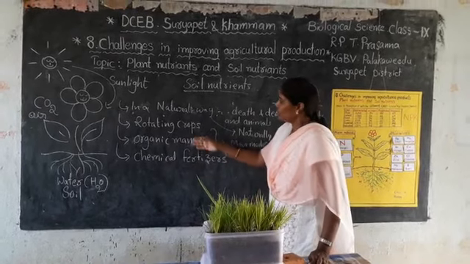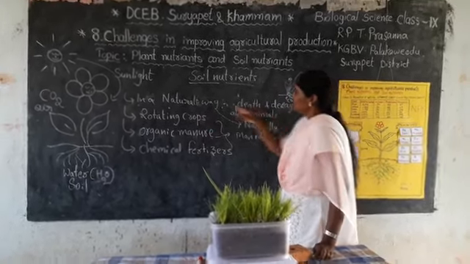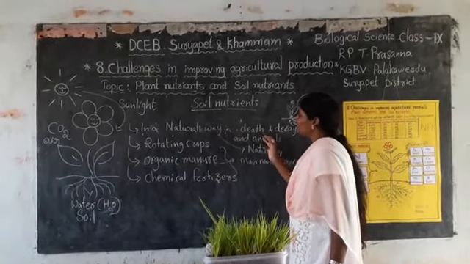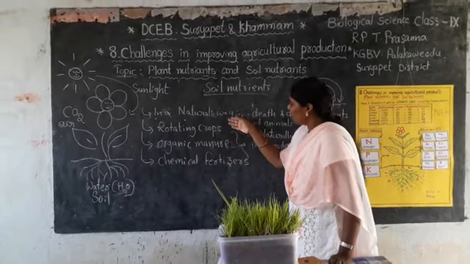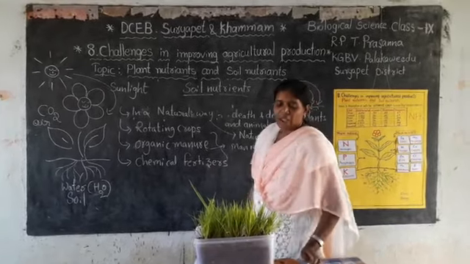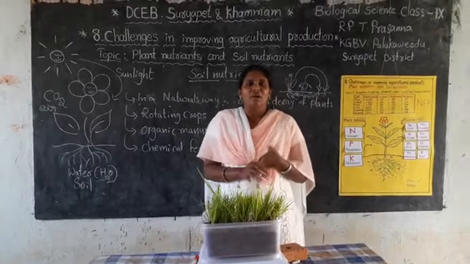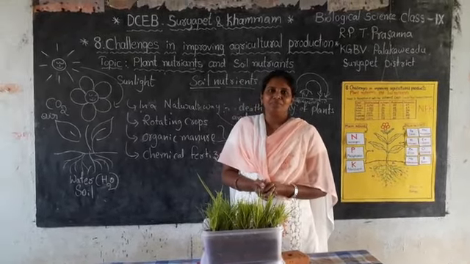But the death and decay of plants and animals also add nutrients in a natural way. Following all these methods, we add nutrients to the soil. This is all about the nutrients required by plants and soil nutrients.